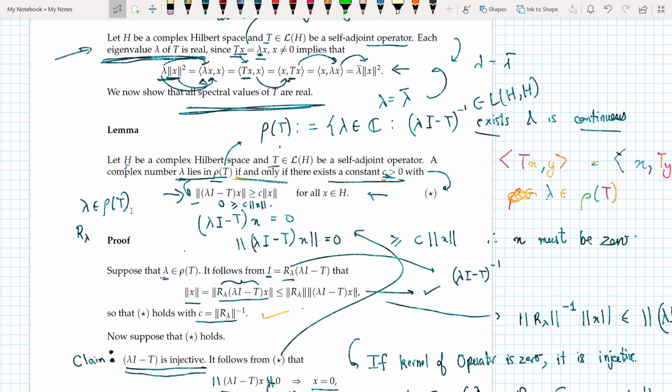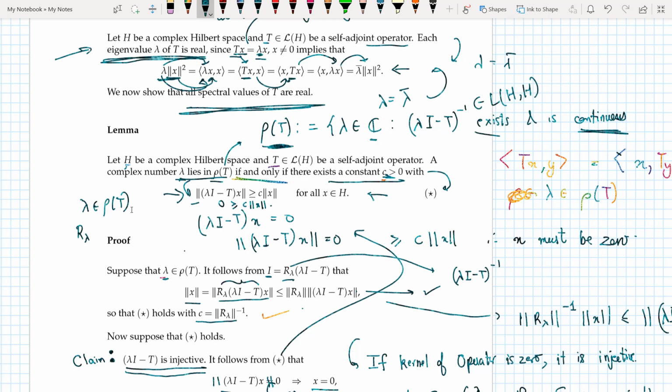A complex number lambda lies in the resolvent set rho(T) if and only if there exists a constant C greater than 0 with this property: the norm of (lambda I minus T)x is greater than or equal to C times the norm of x, for all x belonging to my Hilbert space H. So what does it mean to belong to a resolvent set? Belonging to a resolvent set means that lambda is a complex number such that lambda I minus T belongs to L(H,H), the set of all bounded operators, and its inverse exists and is continuous.